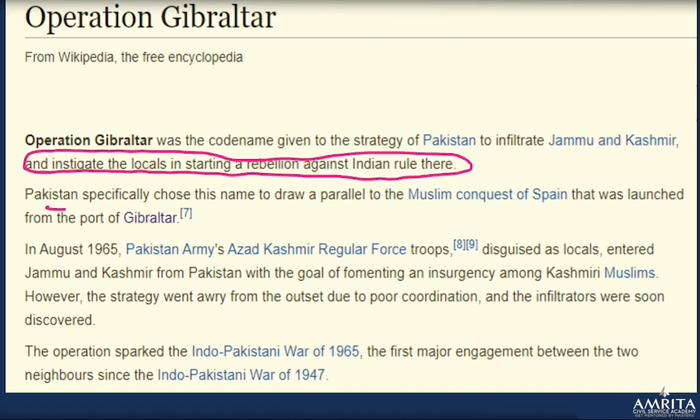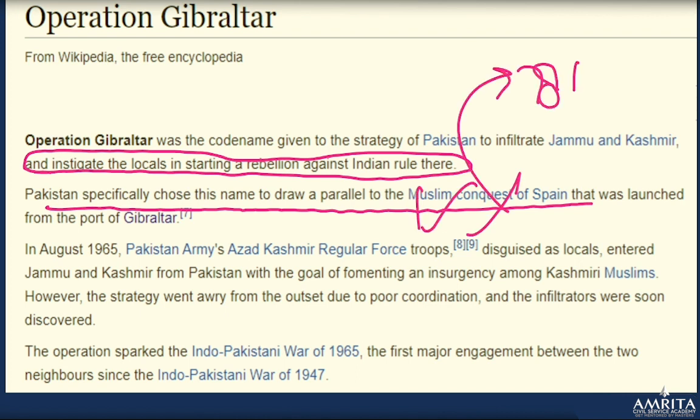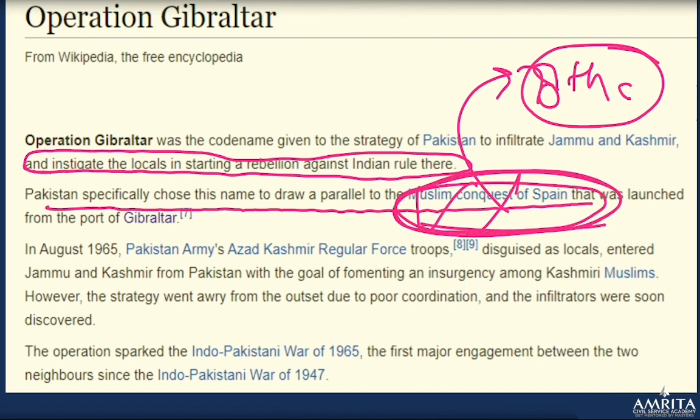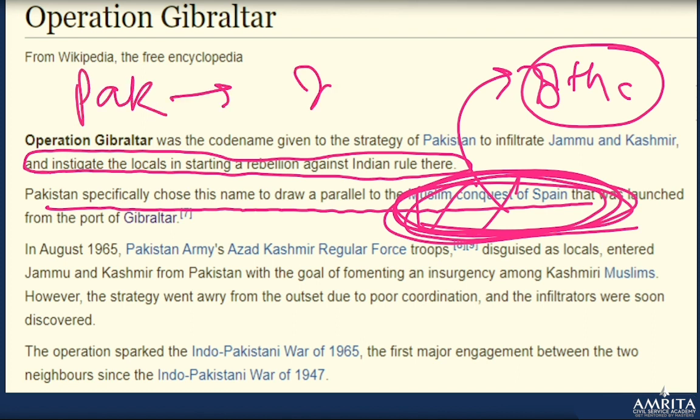Okay, so Pakistan specifically chose this name to draw a parallel with the Muslim conquest of Spain. You don't have to remember this. This conquest happened in the 8th century. So they took inspiration from this particular conquest and said we will do a similar conquest in India through Kashmir.